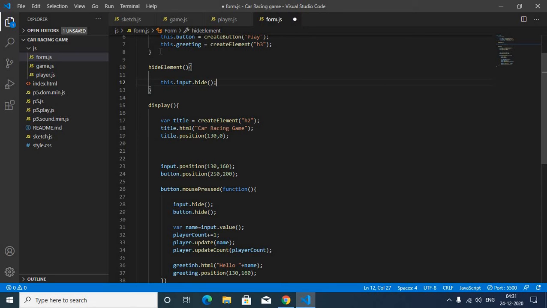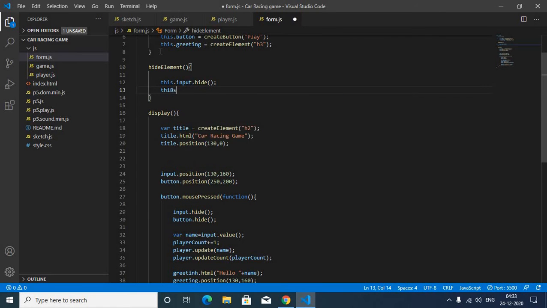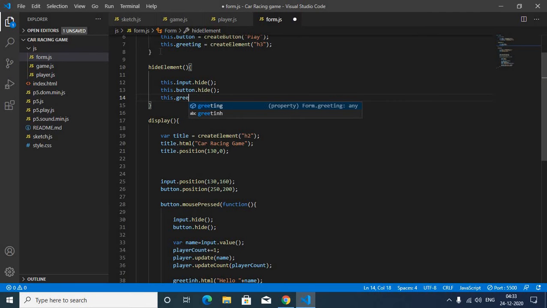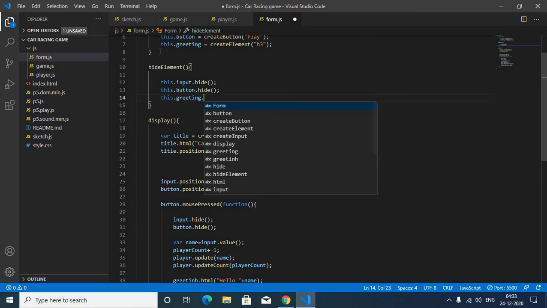Like this we will make it for greeting and button. So this.button.hide(), and this.greeting.hide().